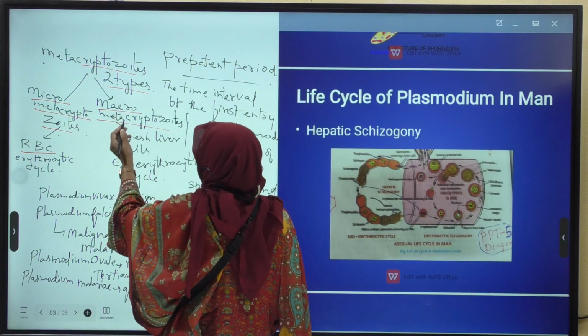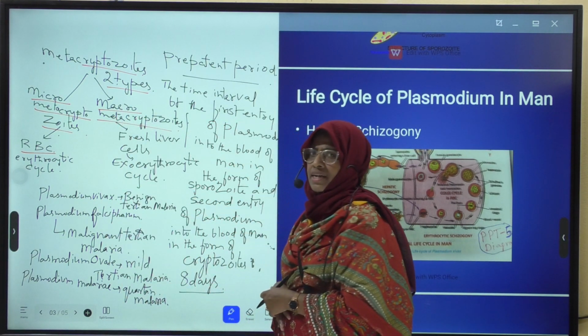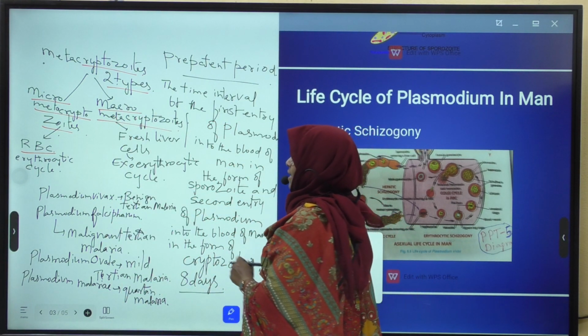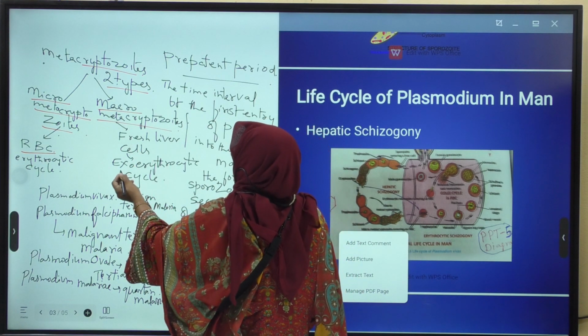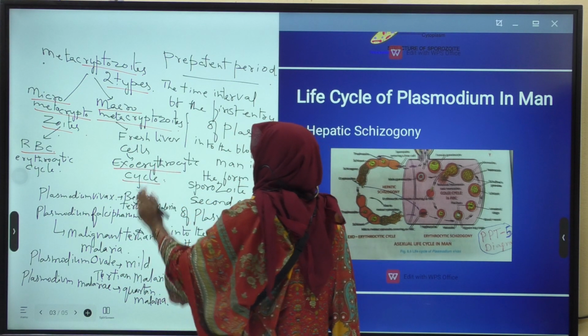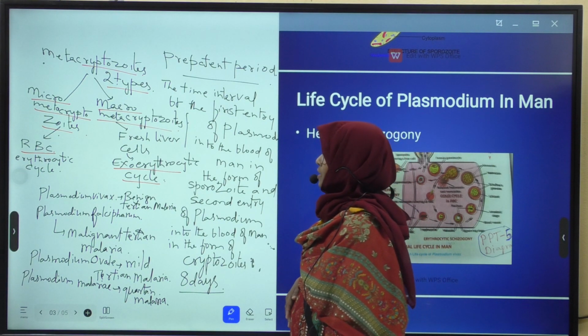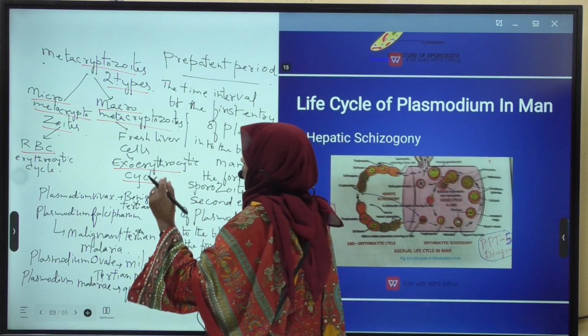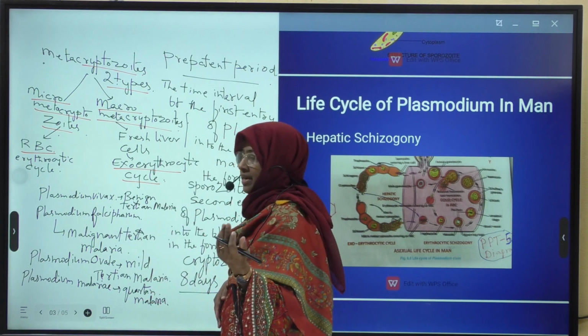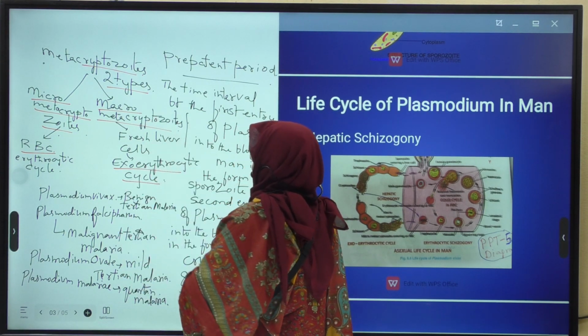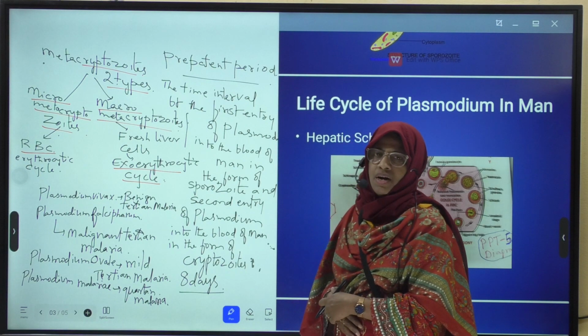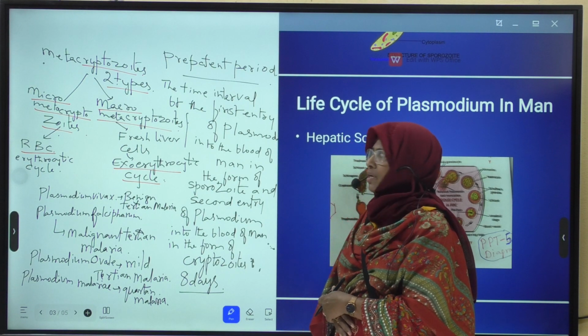Next, macrometacryptozoites, which are large in size, enter into fresh liver cells and continue the exoerythrocytic cycle. Once again, I will repeat the exoerythrocytic cycle. What is the product of the exoerythrocytic cycle? That is metacryptozoite. It is otherwise called second generation merozoites.